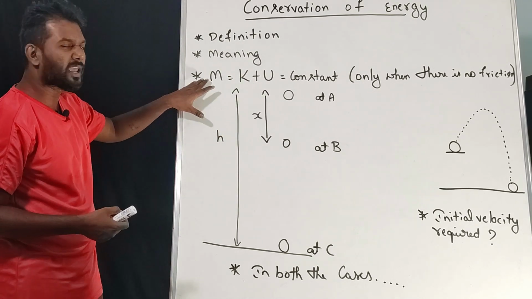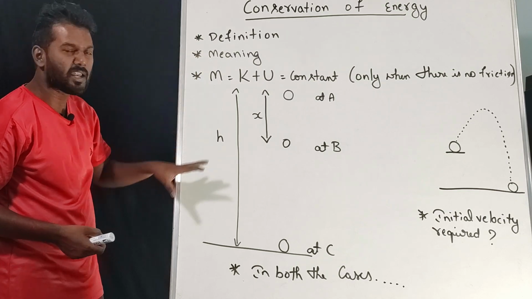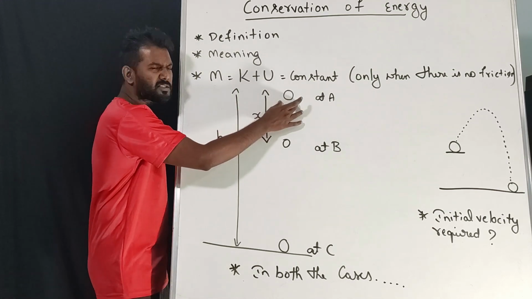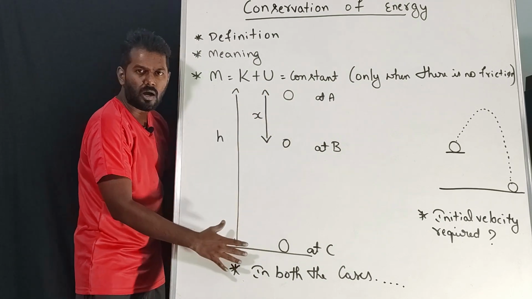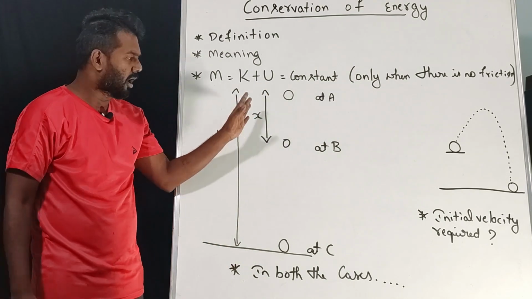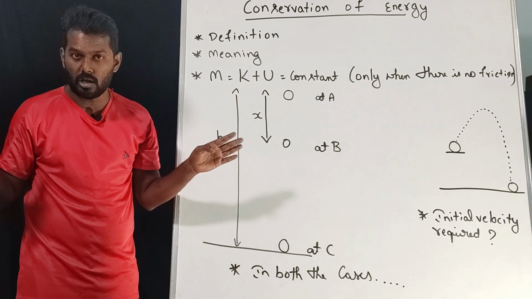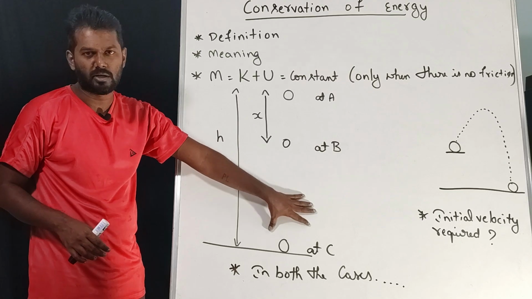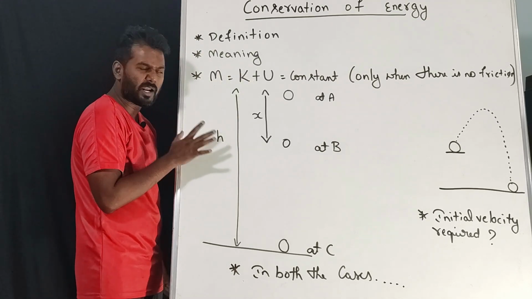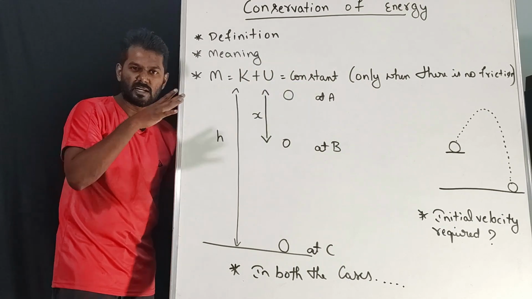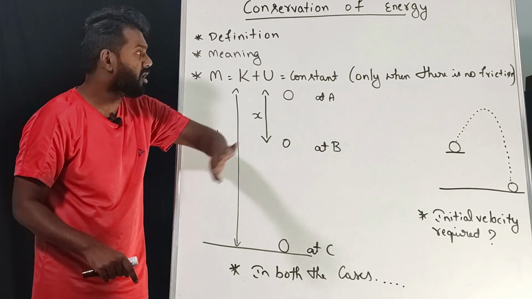Next, how can we understand this statement using an example? Listen. Assume there is a ball. In the textbook there are lengthy derivations. All those things are not important. What is important, that is what we are going to learn here. Till here we understood, correct? Now we are going to learn how mechanical energy is always constant only when there is no friction.